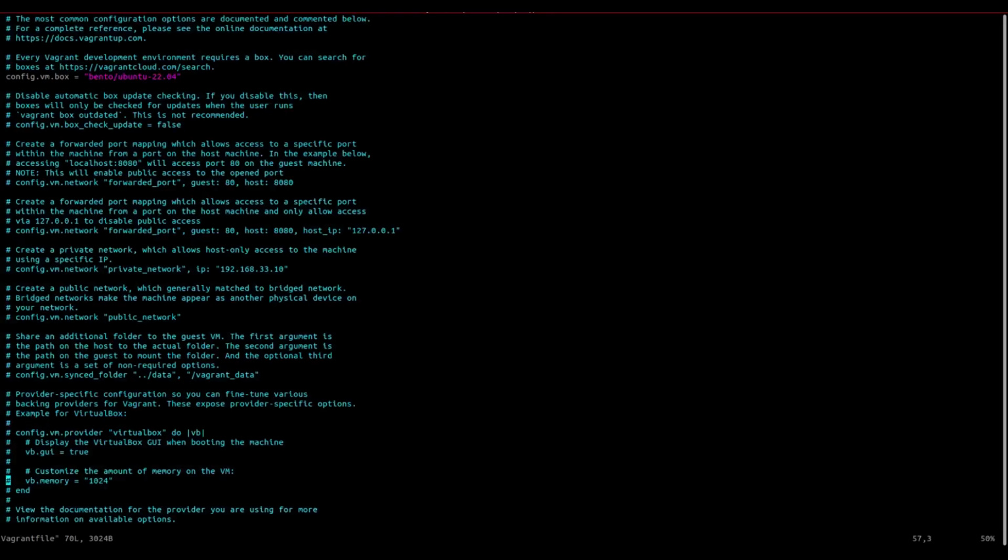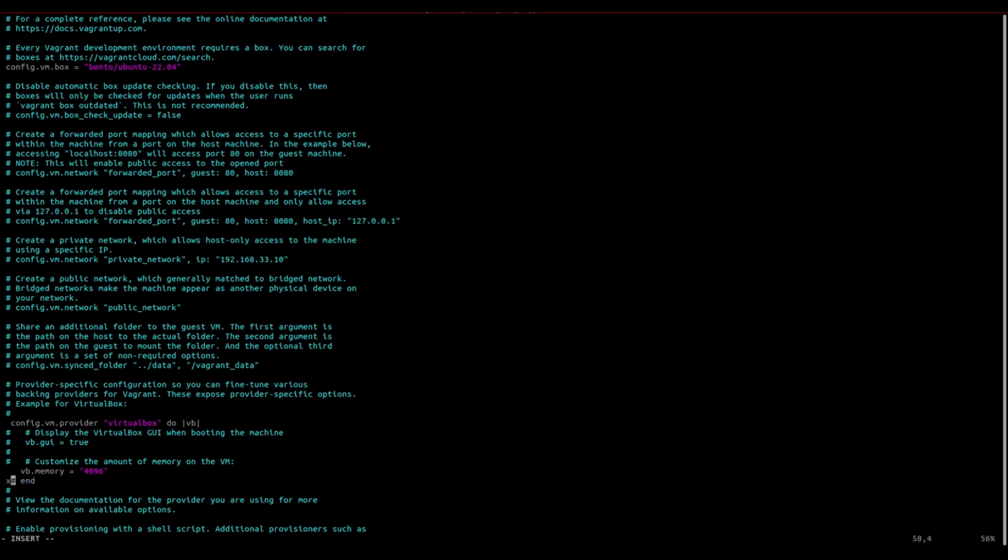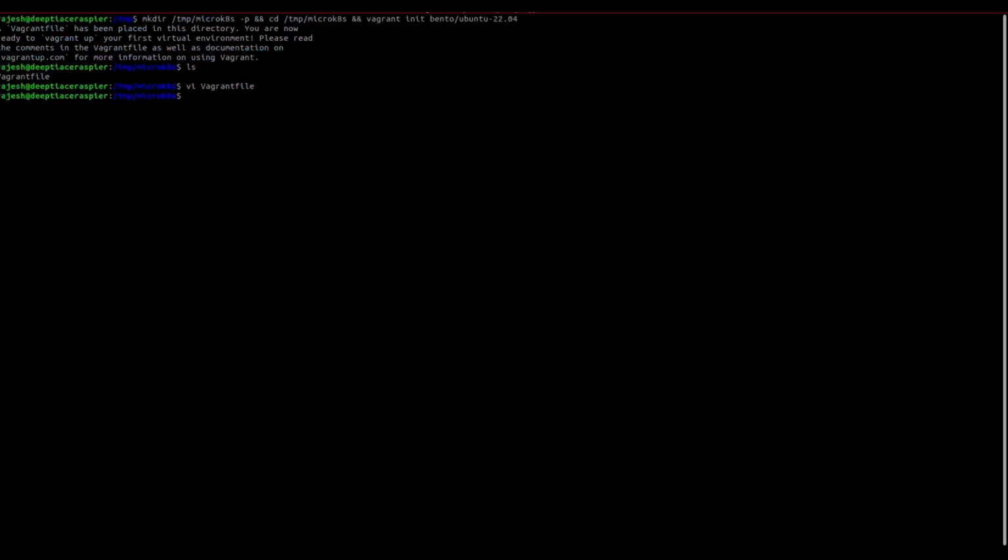Now update this Vagrantfile and change the RAM to 4 GB. This is important for our virtual machine to be up and running. Once we update the Vagrantfile, we can launch this Vagrant box using the command vagrant up. It may take a minute or so to launch this virtual machine.